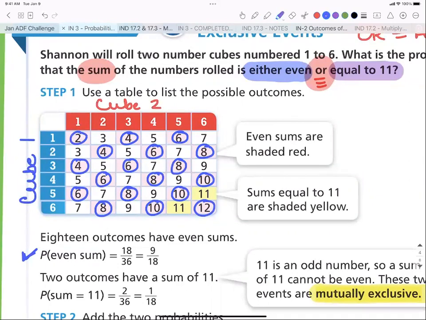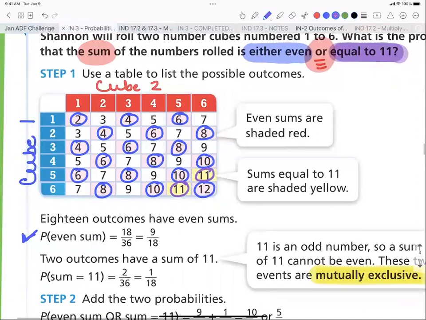Then you're going to look at the other half of the OR, which is equals 11. So now we're going to go back to our table, and we're going to circle the ones that equal 11. And notice there's no overlap. We don't have anything already circled blue that we now circle purple, right? They're mutually exclusive. There's no overlap.